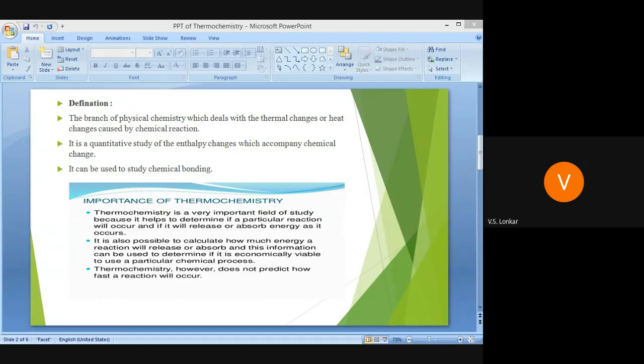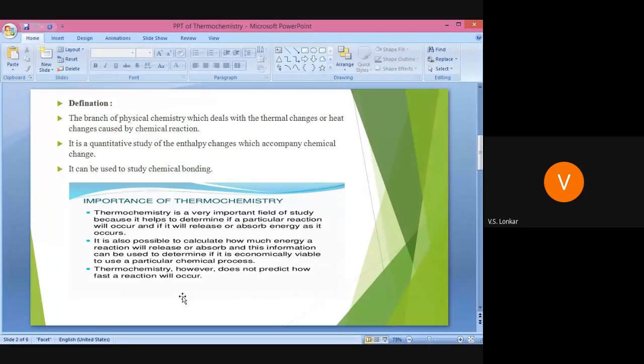In that reaction we have to study the energy changes, or thermal changes, or heat changes caused by that particular chemical reaction. It is simply a quantitative study. We have to measure the value of delta H, whether heat is absorbed or evolved.